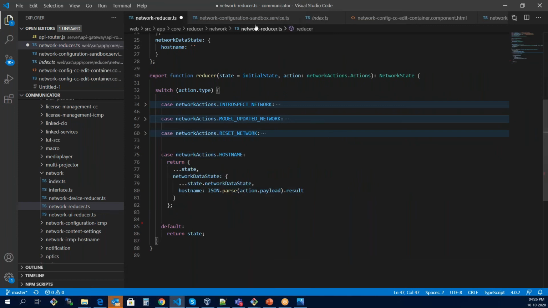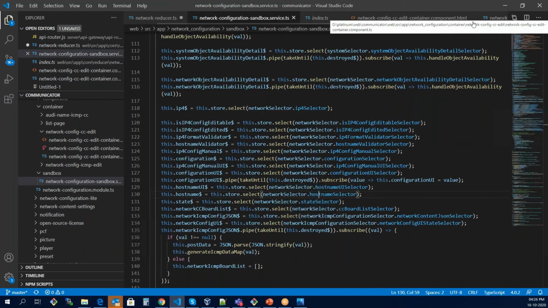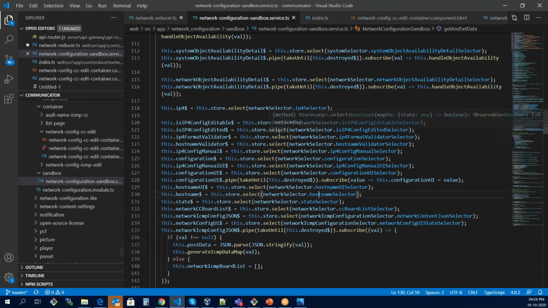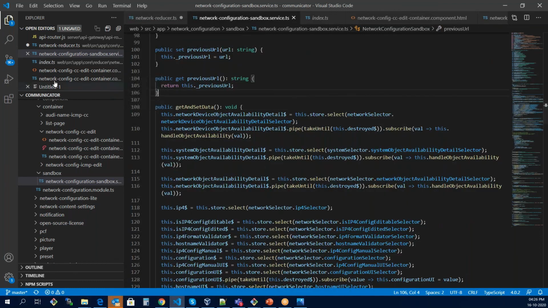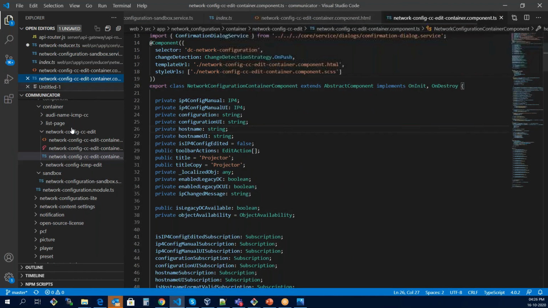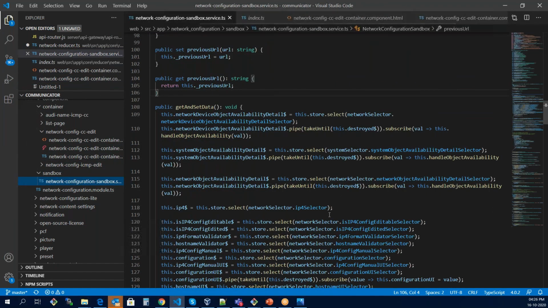Now we will come back to our sandbox, the naming component. Why are we always going to the sandbox? Is it mandatory or just for our reference? No, this is the design. This is how this application has been designed.